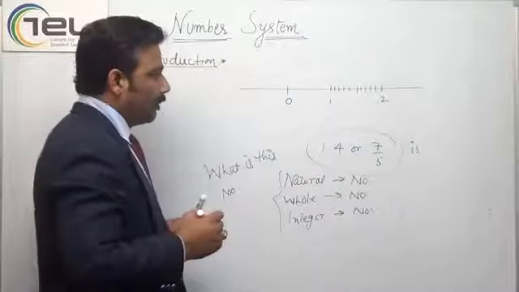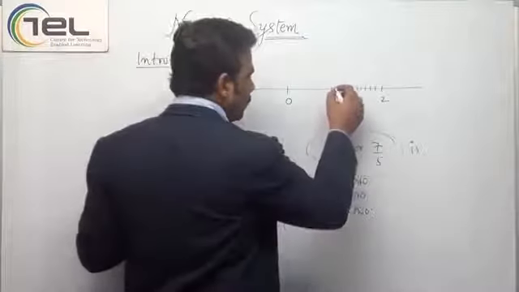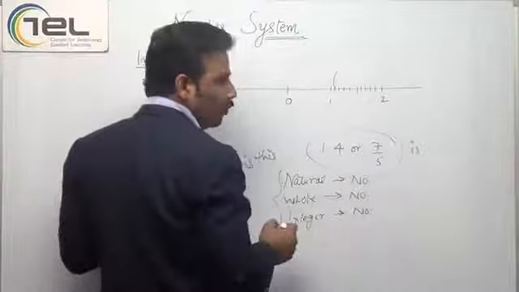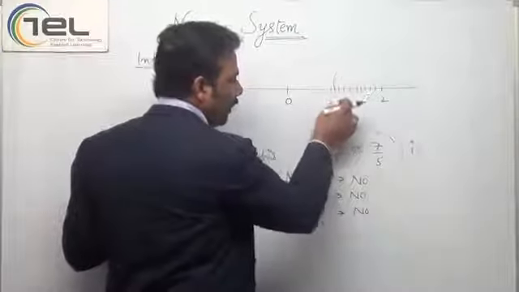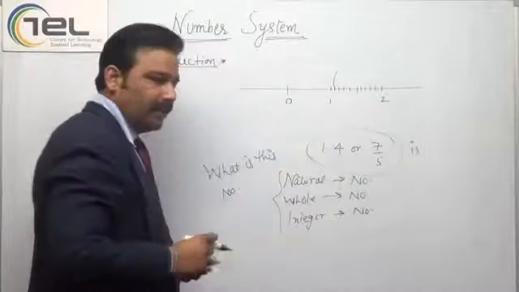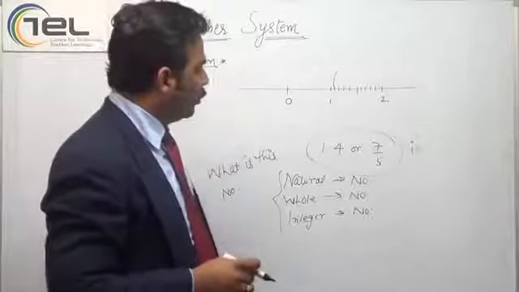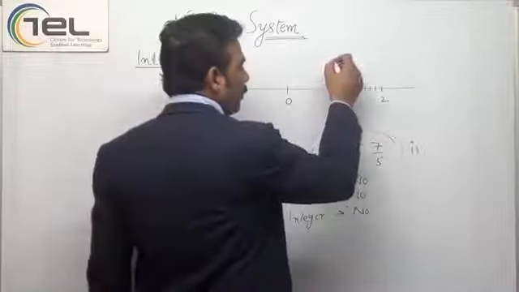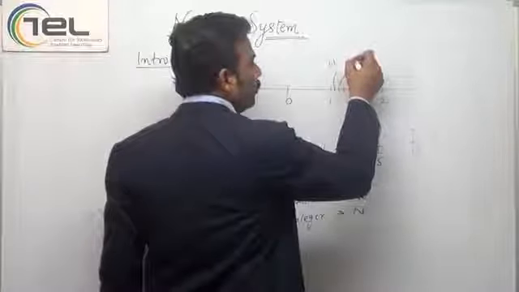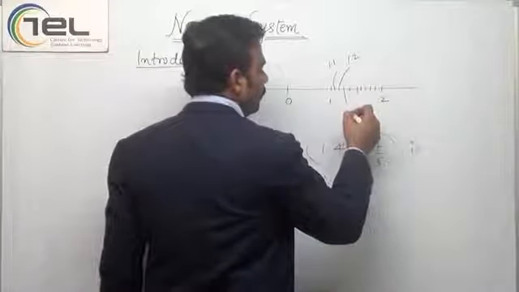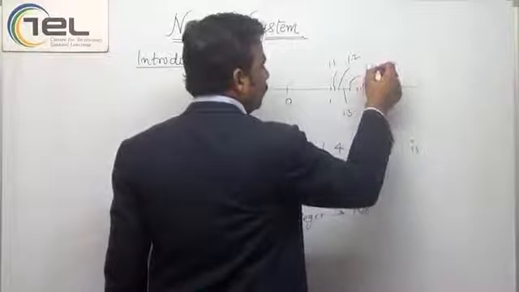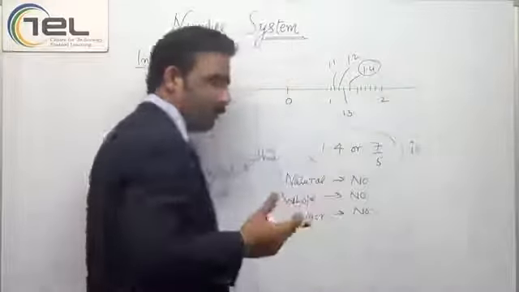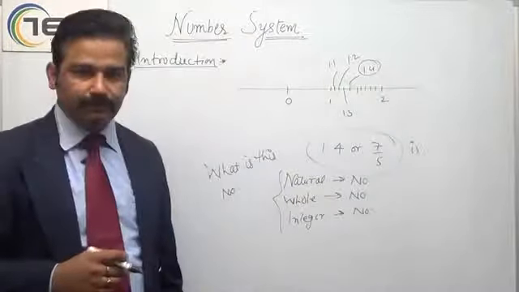From 1 to 2, it has been divided into 10 different parts, so each is 1 by 10th part. So it is 1.1, 1.2, 1.3, 1.4. So this number is this one. I have not defined these types of numbers.